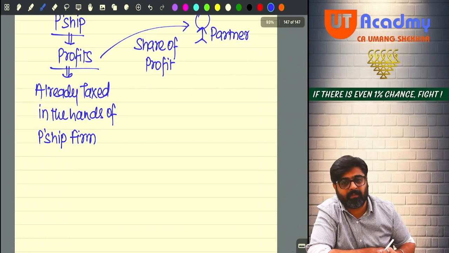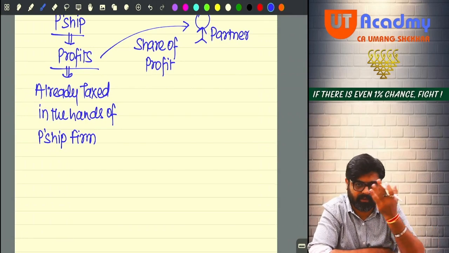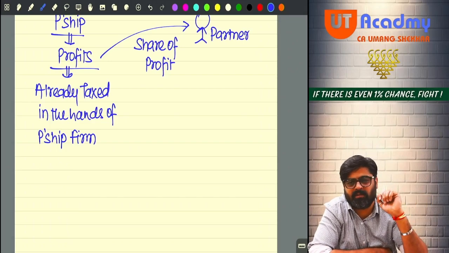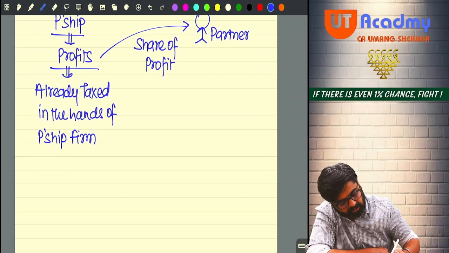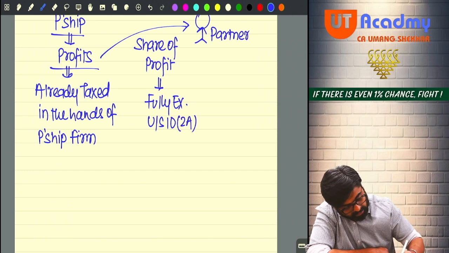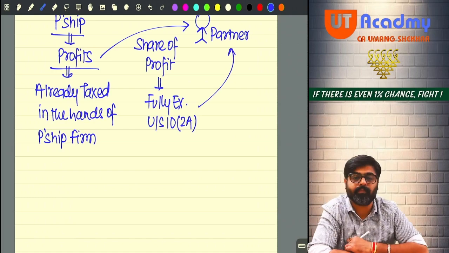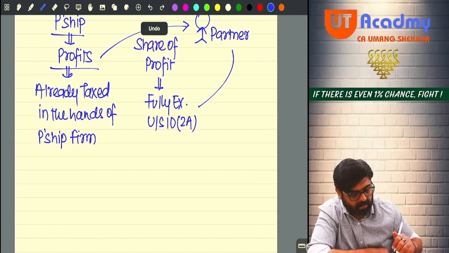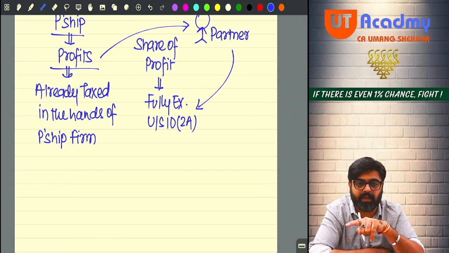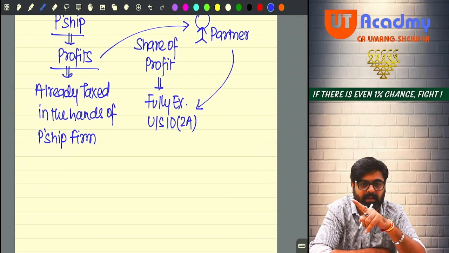Out of this tax paid profits, if the firm is giving you something as your share, that the government does not want to charge. So this share of profit received by the partner will be fully exempt income under section 10(2)(a) in the hands of the partner. It will be fully exempt, because that is out of the income which is already taxed in the hands of the partnership firm.